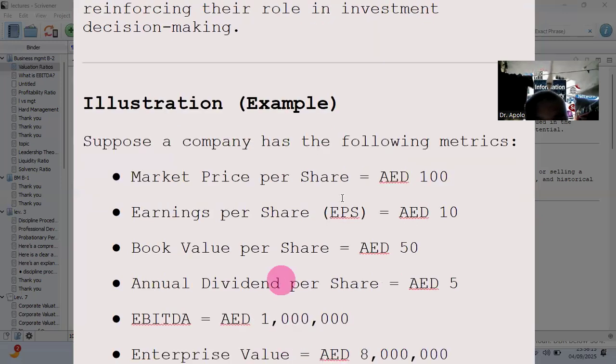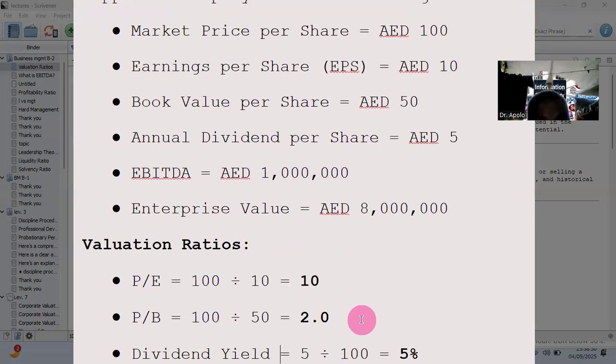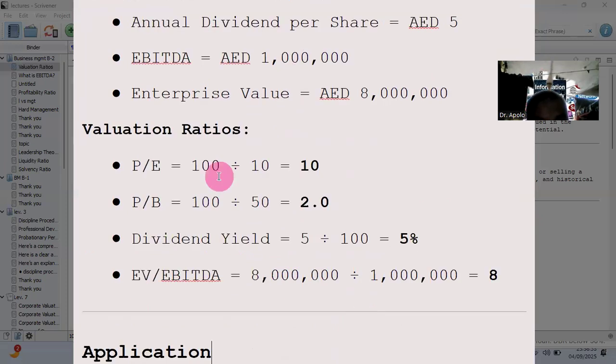Suppose a company has the following metrics: market price per share 100, earnings per share 10, book value per share 50, annual dividend per share 5. The EBITDA is 1,000, which is given, and the enterprise value is 8,000. So now the PE is 100 divided by 10, or 10. PB is 100 divided by 50 from the given, equals 2. Dividend yield is 5 divided by 100, or 5%. EV over EBITDA is 8 million divided by 1 million, or 8.